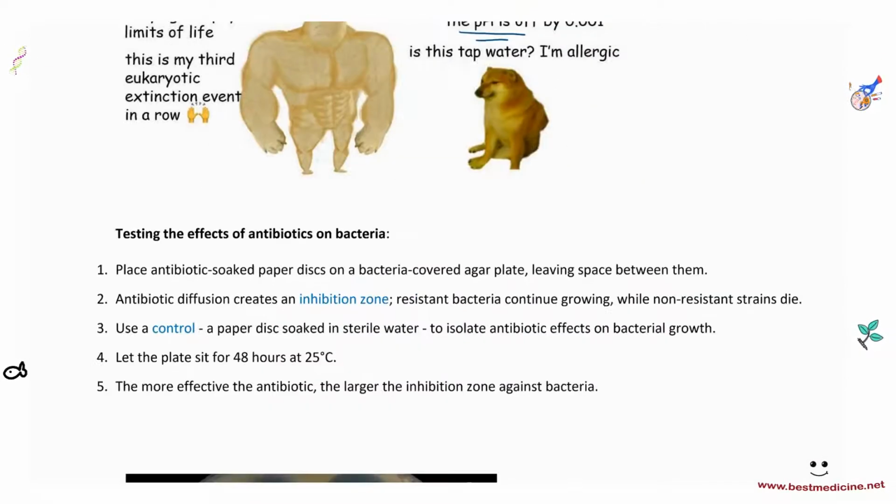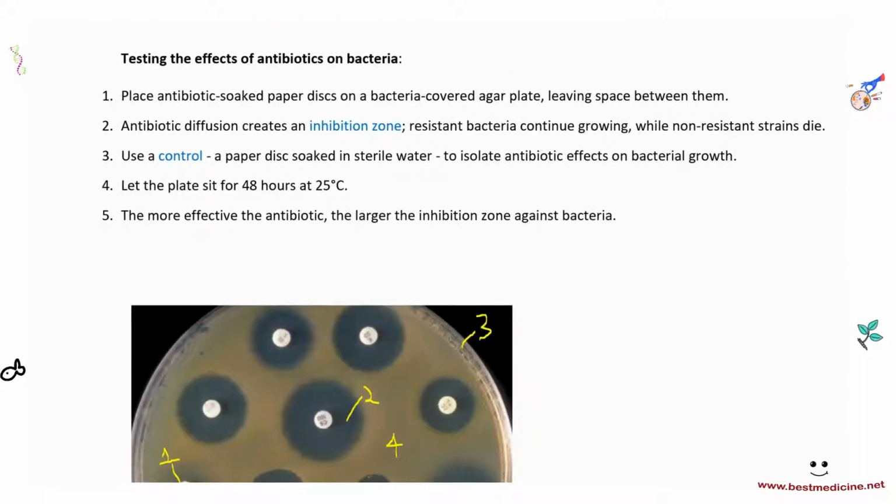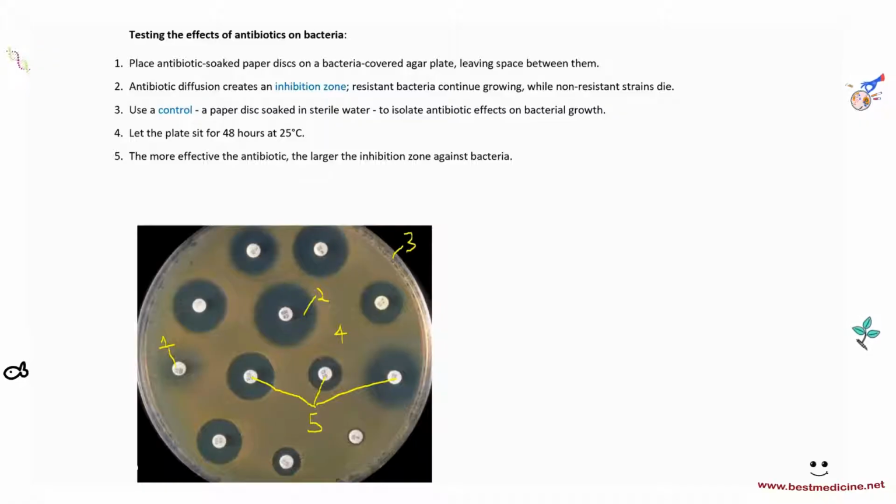Keeping that in mind, let's have a read of this. How can we test the effects of antibiotics on bacteria? And that is required. So let's get this image here as well. Place antibiotic-soaked paper discs on a bacteria-covered agar plate. So this is an agar plate, and the yellowish thing over here is the bacteria, leaving space between them. Antibiotic diffusion creates an inhibition zone, this clear zone. Resistant bacteria, however, would not show this inhibition zone, and they continue growing, while non-resistant strains die.